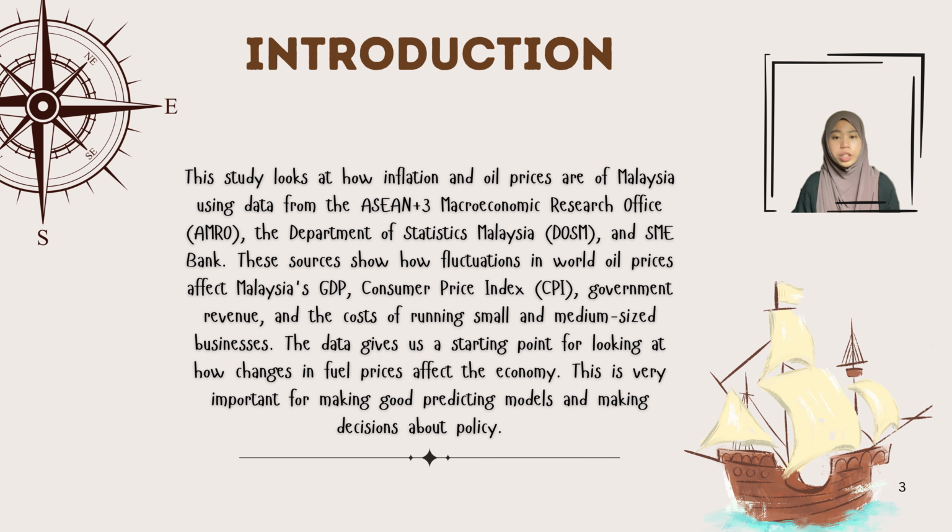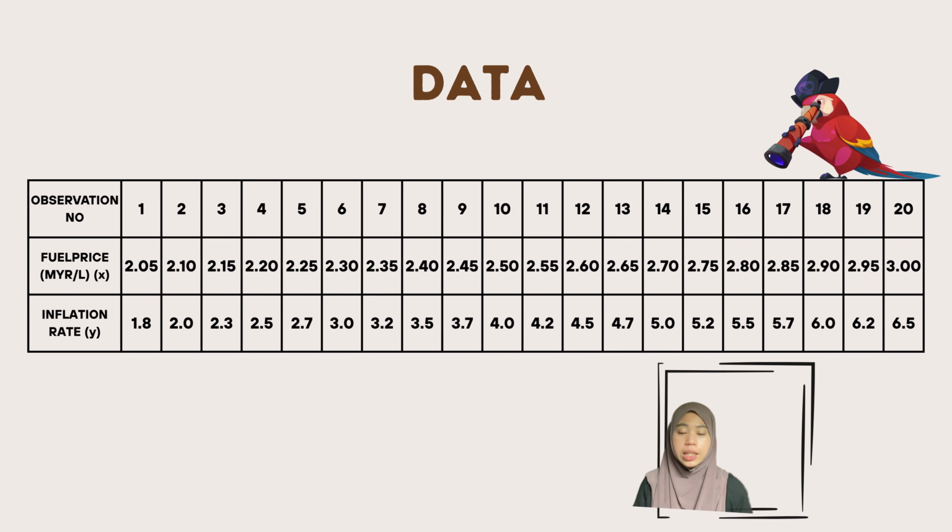levels and government revenue. To analyze this relationship, we apply the least square method using three regression models: linear, quadratic, and cubic. We began by assuming a direct and proportional relationship between food prices and inflation. So using the least square method, we fitted a line to the data where food prices range from 2.05 ringgit to 3 ringgit per litre, and inflation rates from 1.8% to 6.5%.